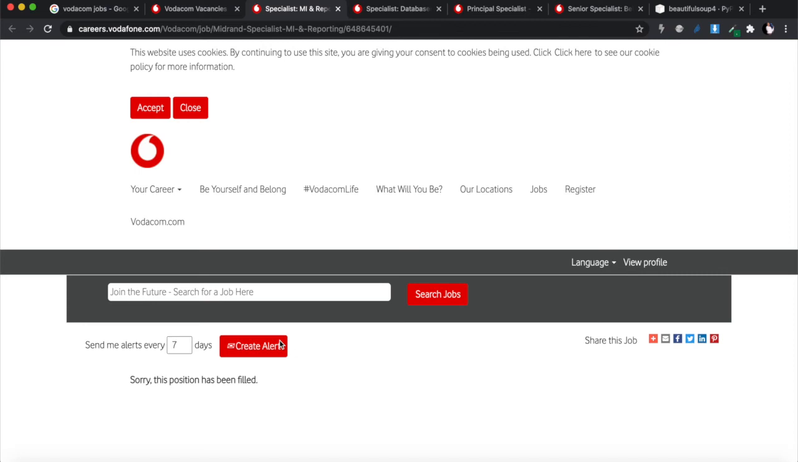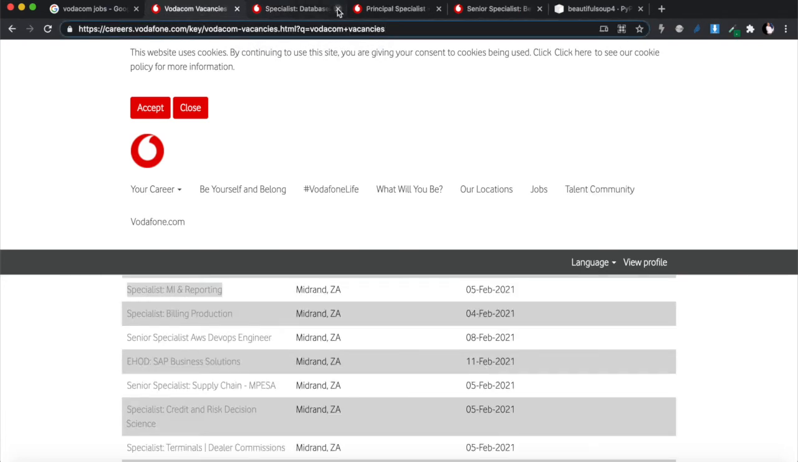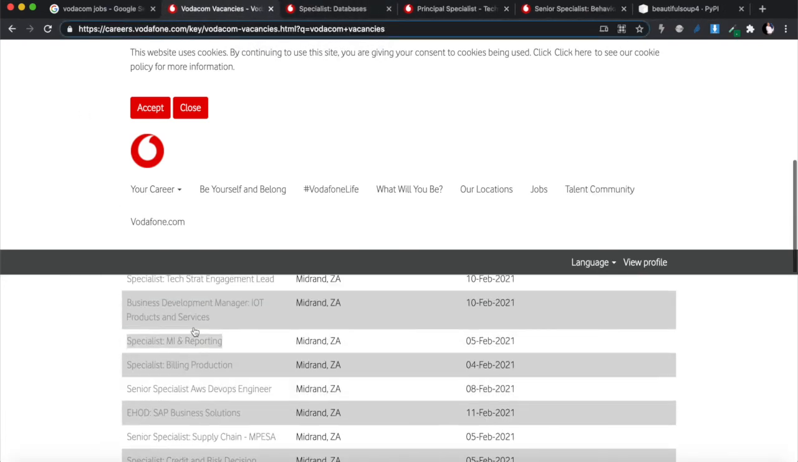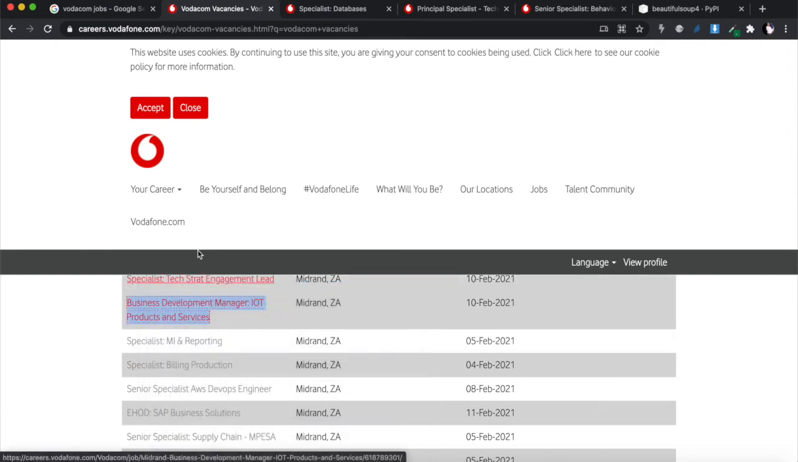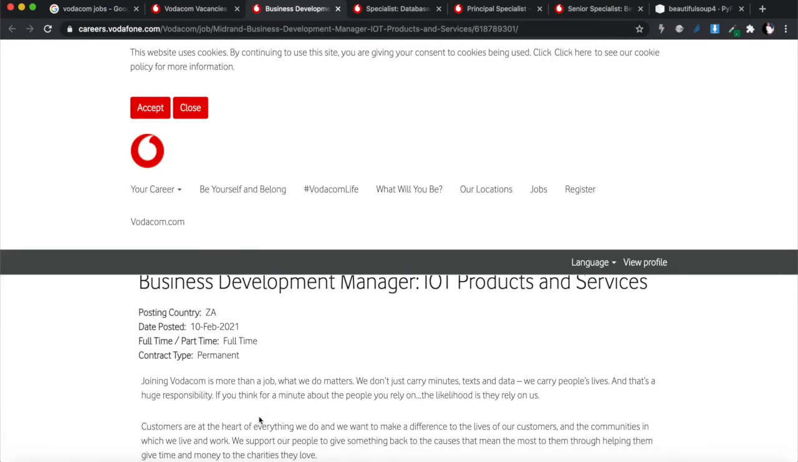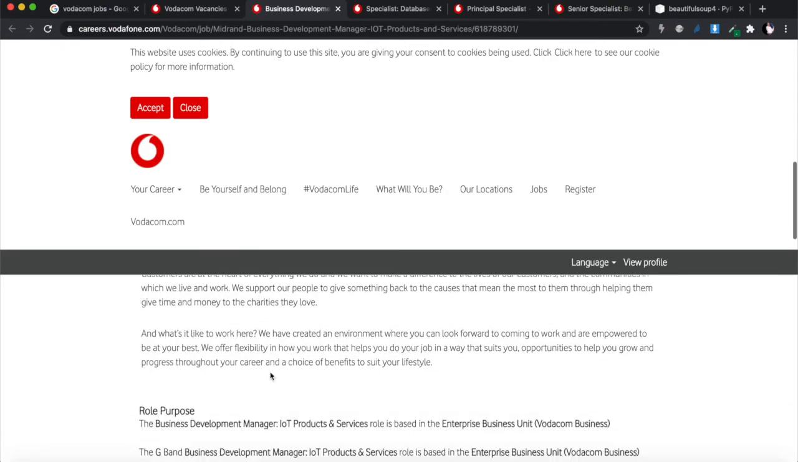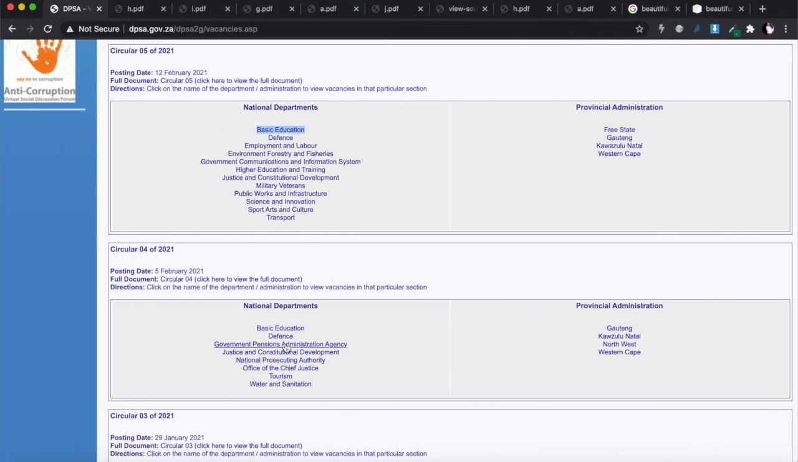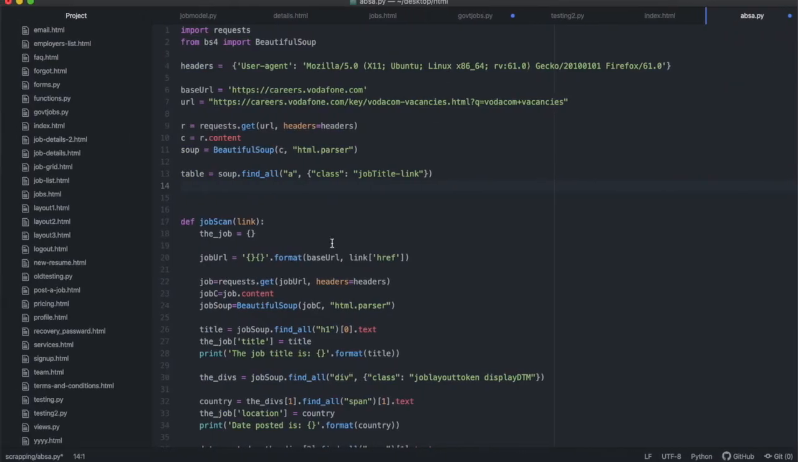What's in here? Position has been filled. Let me just see over the specialist meal reporting, it has been filled. Let's open another one. All right, and then this is the detailed page. You'll see everything that goes in here. I've already done my homework to figure out how to scrape this page, and this is what we have in this code.